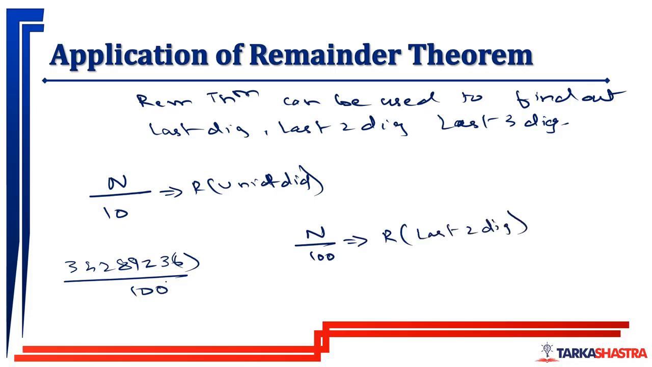Let us say if I divide this number by 100, I'll get the last 2 digits. If I want to find out the last 3 digits, I'll just divide it by 1000, which will leave a remainder, which is nothing but the last 3 digits. Correct? So this is how we are going to apply the remainder theorem.